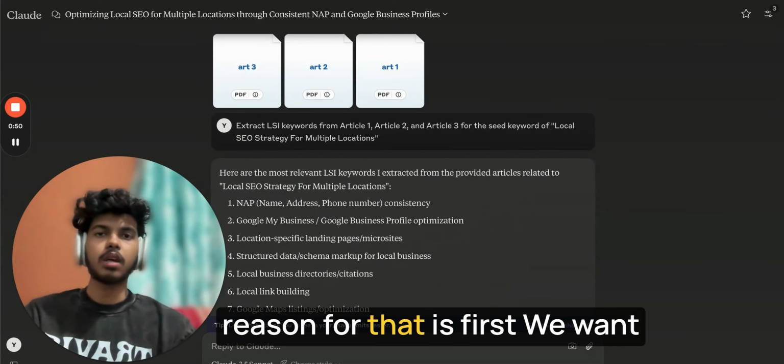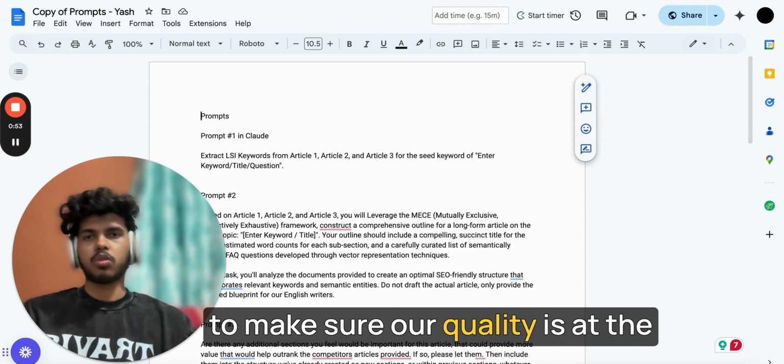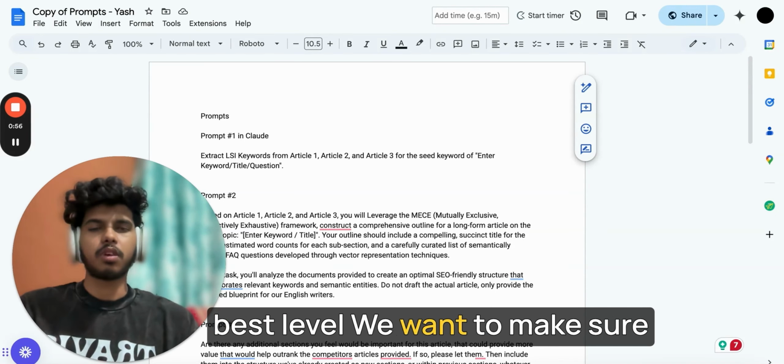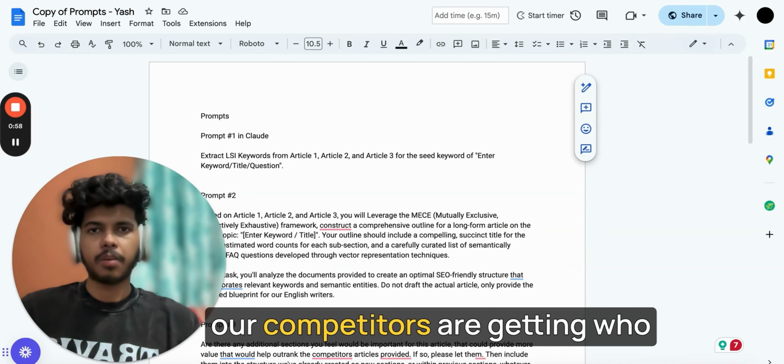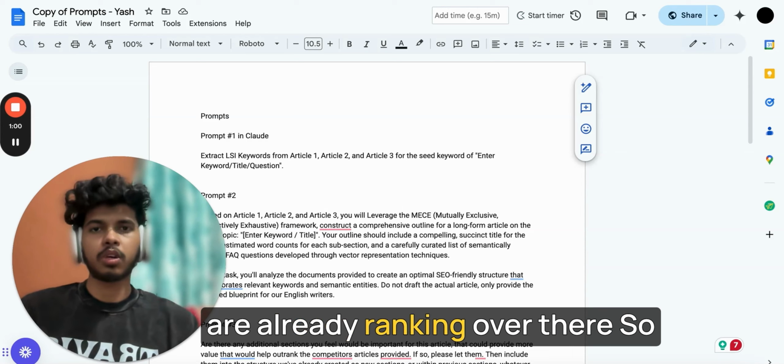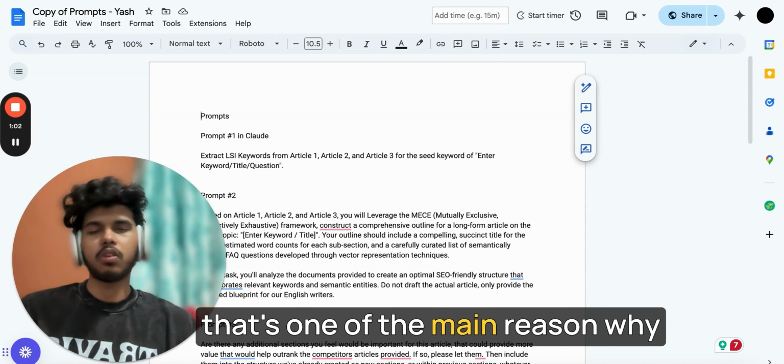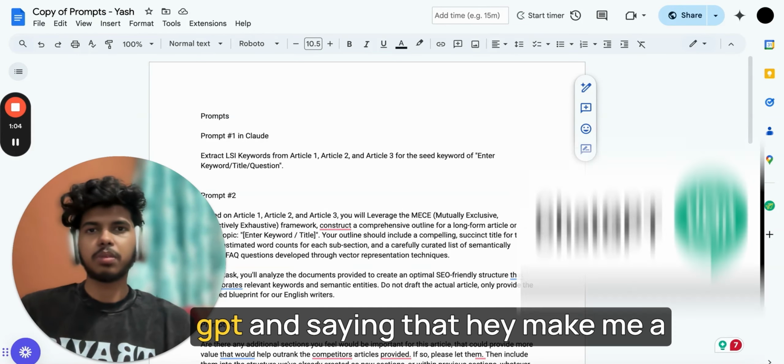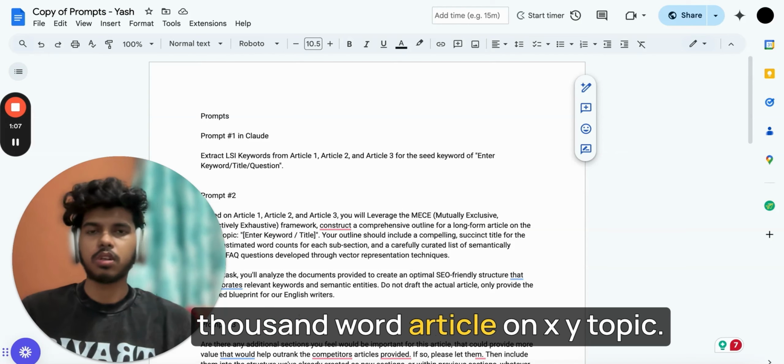The main reason for that is, first, we want to make sure our quality is at the best level. We want to make sure we are getting all the stuff that our competitors are getting, who are already ranking over there. So that's one of the main reasons why we are not just going over ChatGPT and saying, hey, generate me a 1,000-word article on XYZ topic.